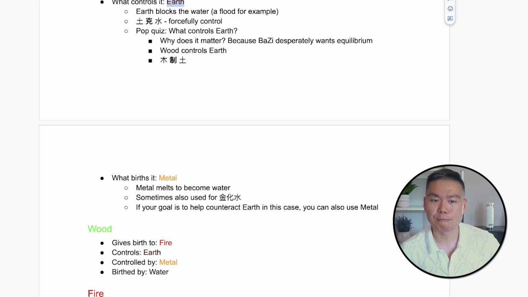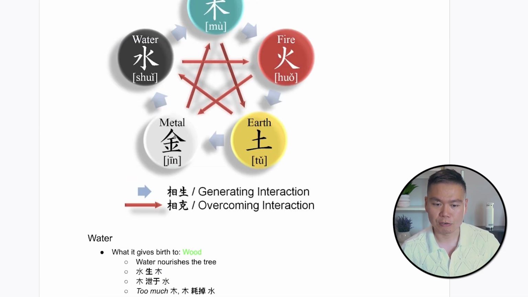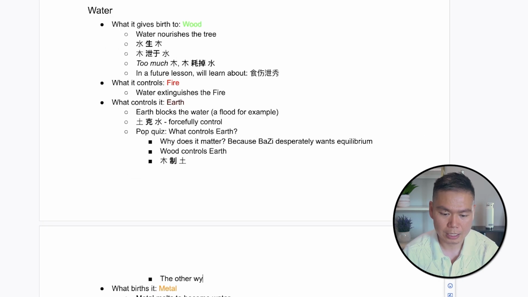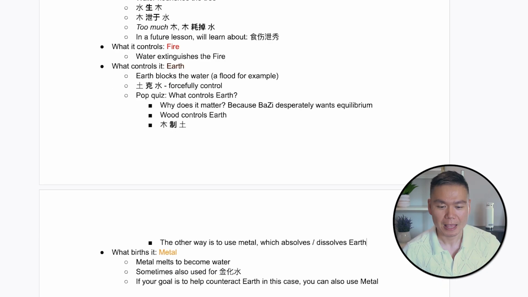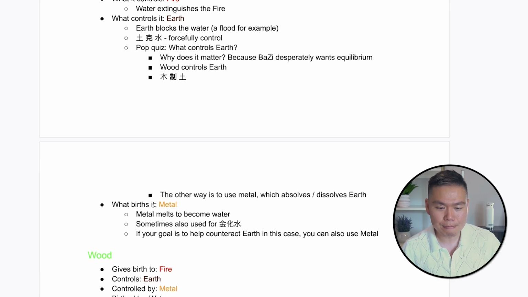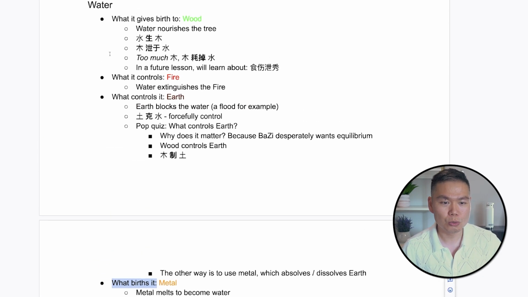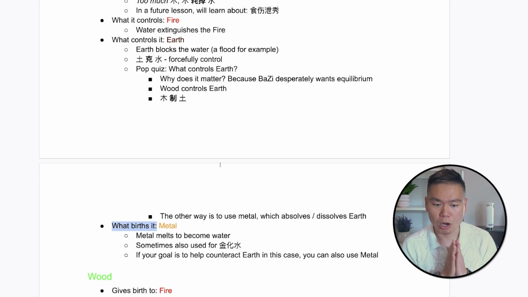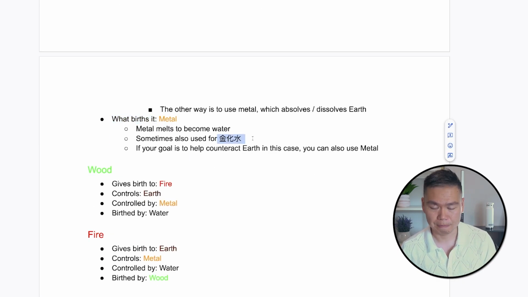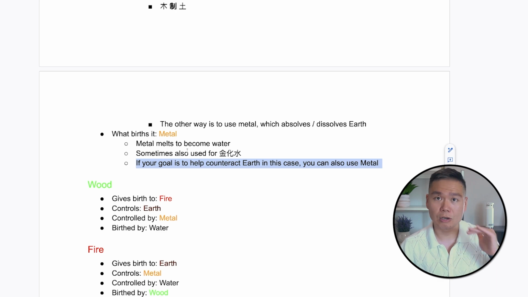So what does earth give birth to? Let's take a look. Earth gives birth to metal. So the other way is to use metal, which absorbs or dissolves earth, because earth will naturally find a place to go. Does that make sense? Now, the metal that is here is the same metal that gives rise to water. So what gives rise to water? Metal. And the way you visualize it is that the metal melts to become water. And so sometimes it's called 金化水. So if your goal is to counteract earth, in your case, you can also use metal.